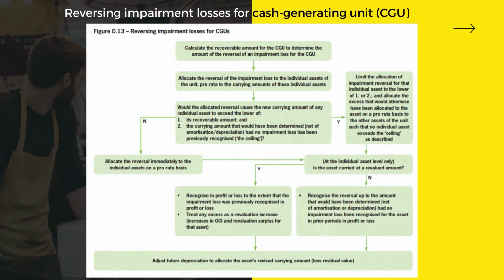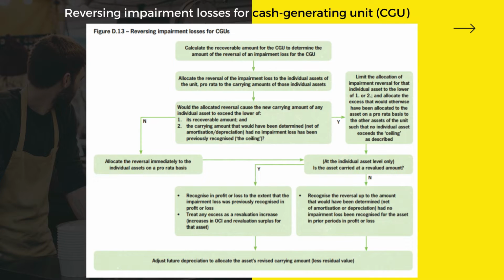And then you have to identify whether the allocated reversal would cause the new carrying amount of any individual asset to exceed the lower of its recoverable amount and the carrying amount that would have been determined had no impairment loss been previously recognized.